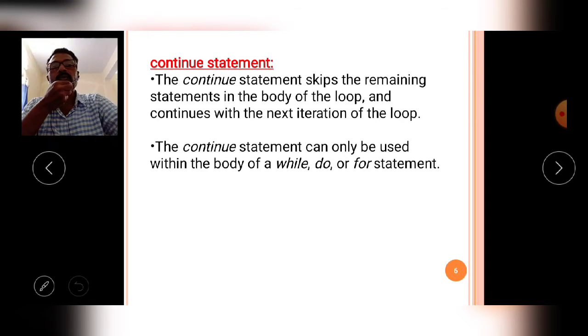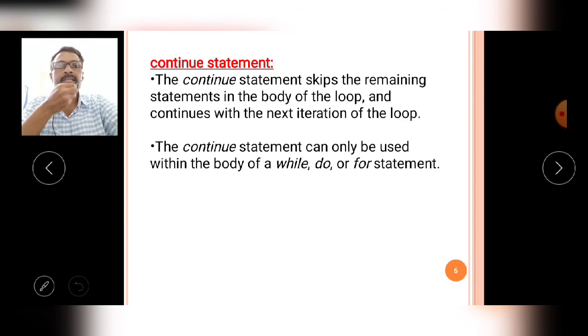Then next, coming to the continue statement. The continue statement skips the remaining statements in the body of the loop and continues with the next iteration of the loop. That means the continue statement can only be used within the body of a while loop, do while loop, or for loop. Generally, the continue statement is used in the while, do while, and for repetition control statements. In these repetition control statements, the program is executed continuously, in the top to bottom approach.